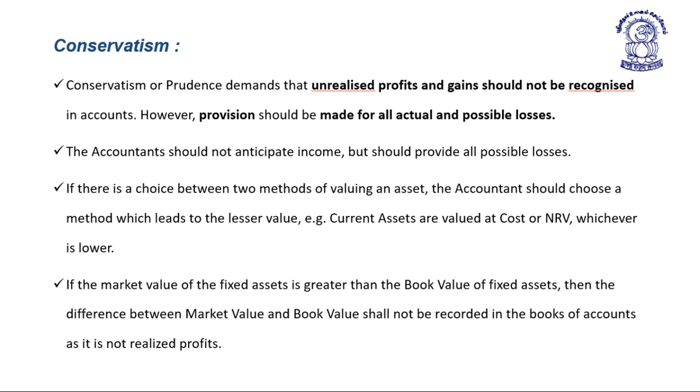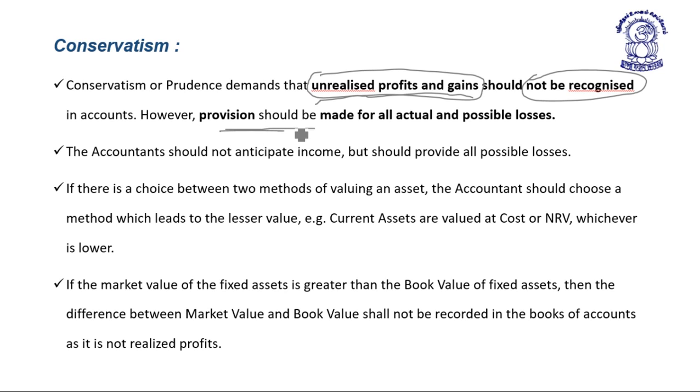Conservatism or prudence defines that unrealized profit and gain should not be recognized in the books of account.